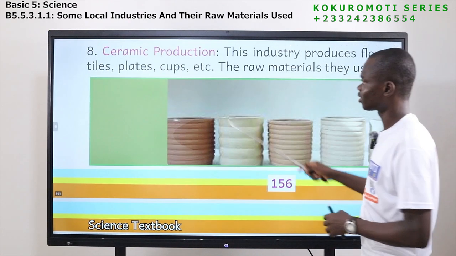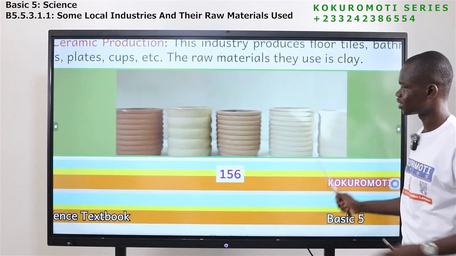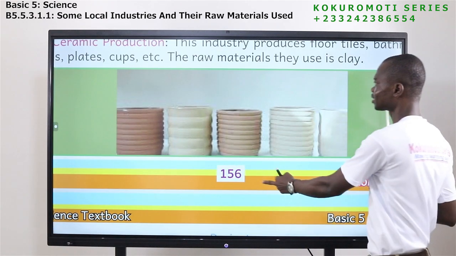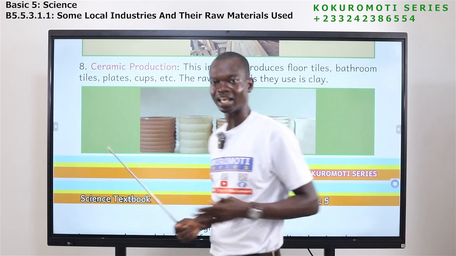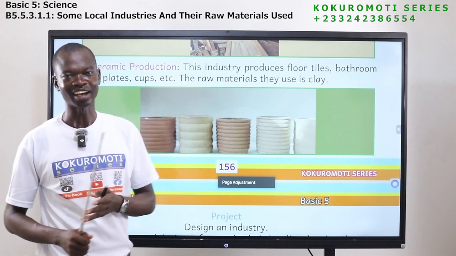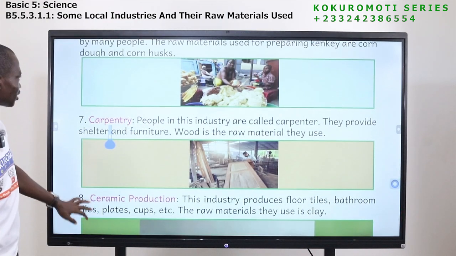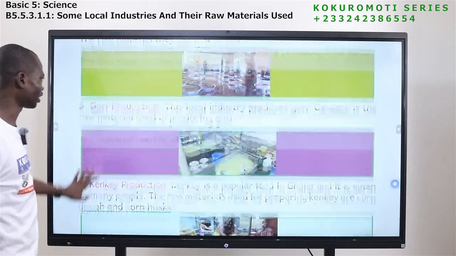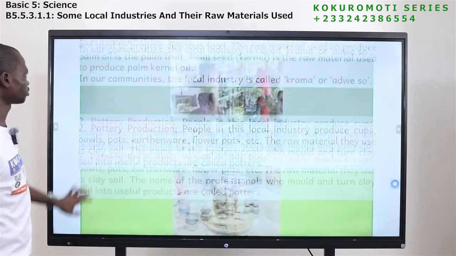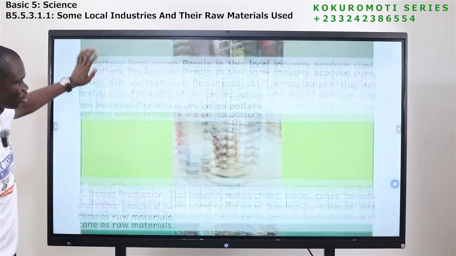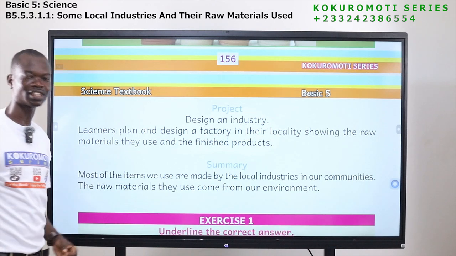This industry, the ceramics production, they are into that. So these are some of the things that they do. Today we have learned about local industries. How many local industries have you learned? And how many have I taught you? I've taught you 8: ceramic production, carpentry, kenke, garri, shea butter, baskets, poultry, cooking oil. So all these are some of the local industries that we have in Ghana.